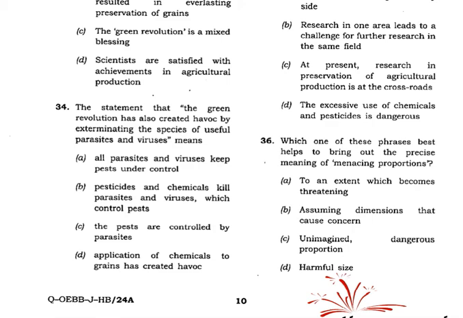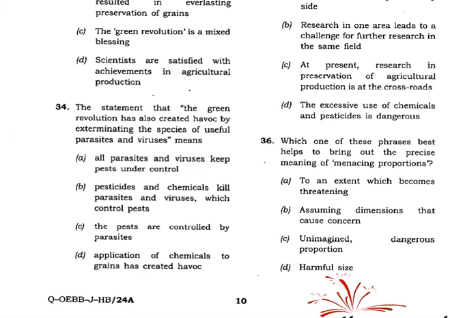Well, it is related to that statement, so there is no need for us to go to the passage. Pesticides and chemicals kill parasites and viruses which control pests. Or the application of chemicals to grains has created havoc. So what is the answer for this?